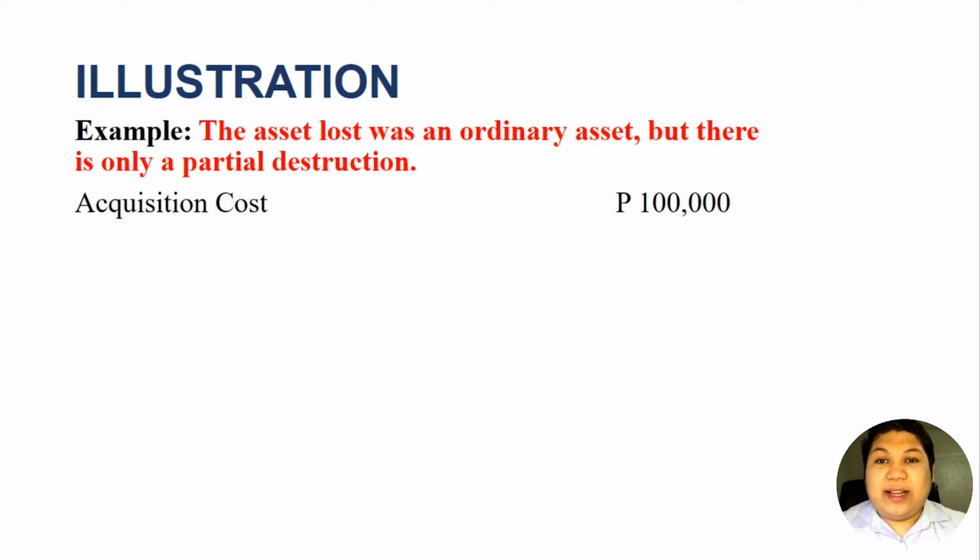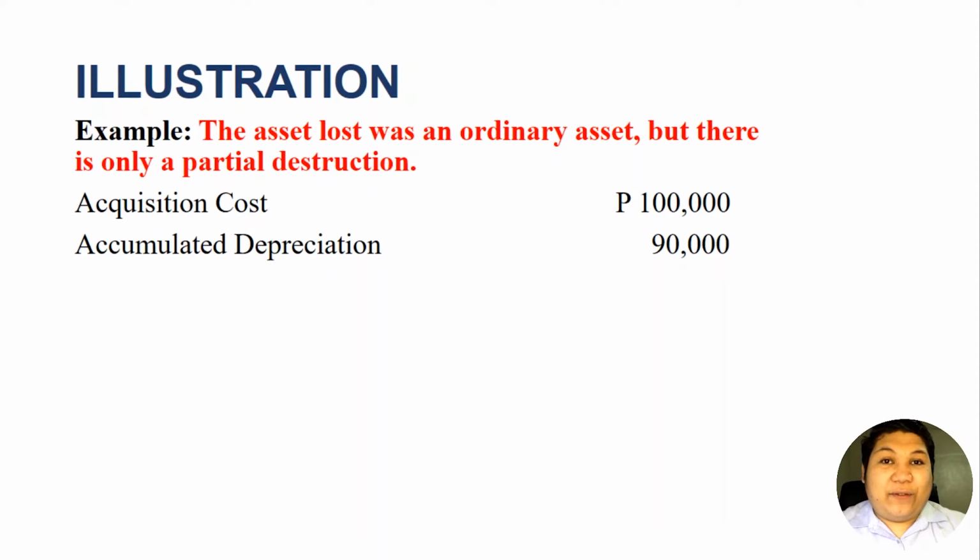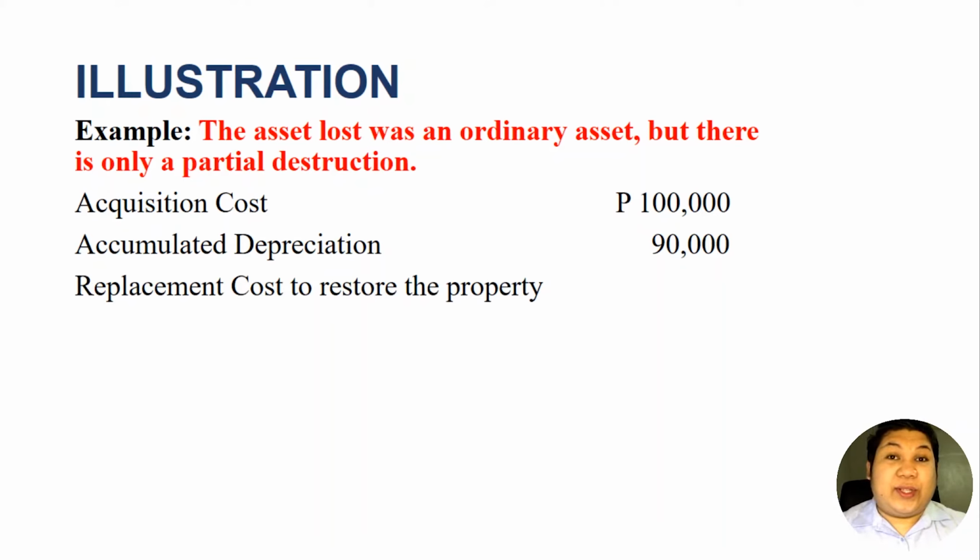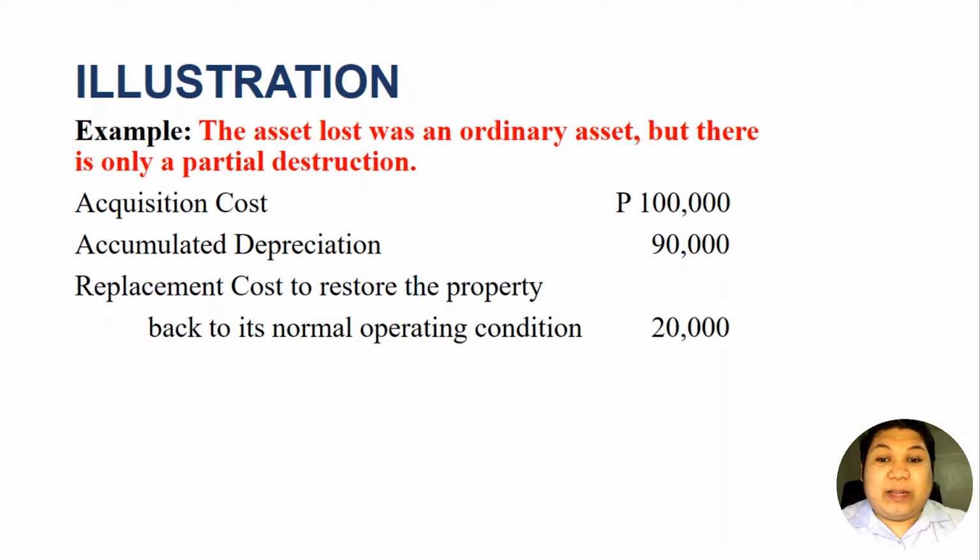So we have here the acquisition cost of the property was 100,000 pesos and the accumulated depreciation was 90,000 pesos. Therefore, the book value of the property is 10,000 pesos. The replacement cost to restore the property, when we say replacement cost, this is the amount to repair or replace the property to bring back or to restore the property to its original usable form. So the cost given is 20,000 pesos.